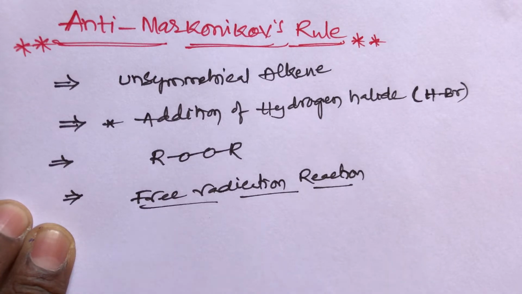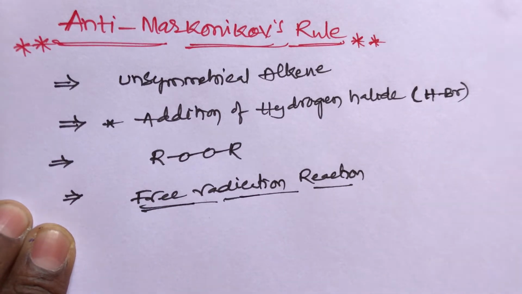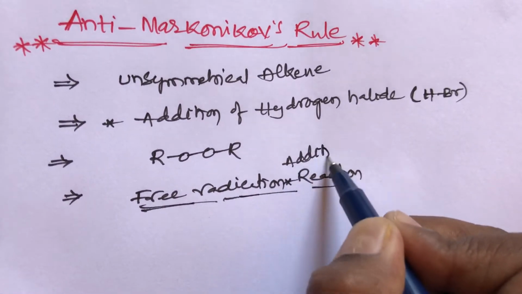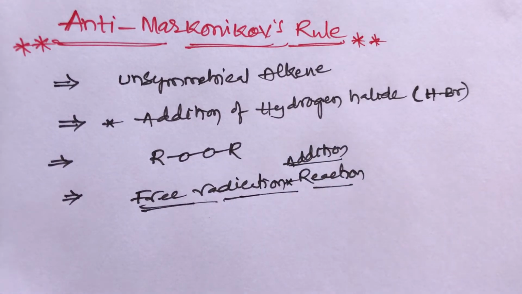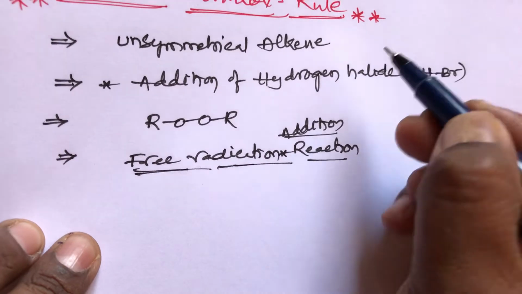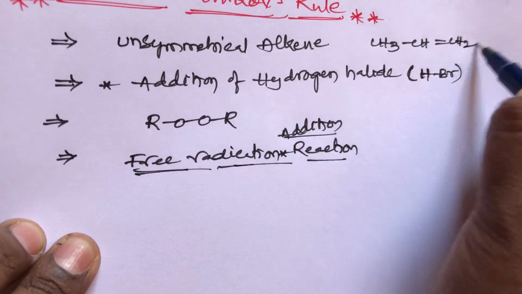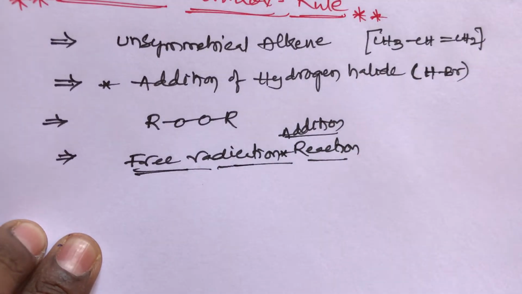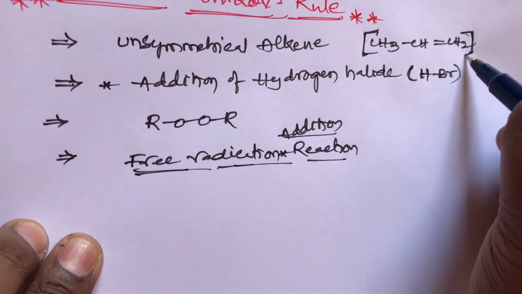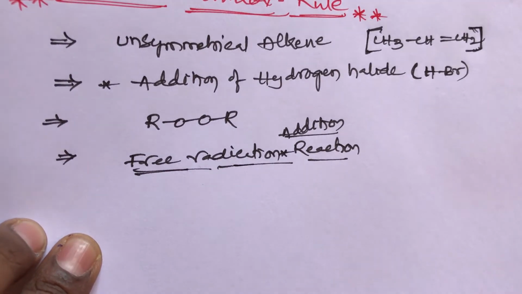And in this reaction, only the free radical addition mechanism participates. So these are the main important points, students. What is an unsymmetrical alkene? Unsymmetrical alkene means, for example, propene, CH3 CH double bond CH2. It is unsymmetrical. The anti-Markovnikov rule is not applicable for symmetrical compounds. It is applicable only for unsymmetrical compounds.